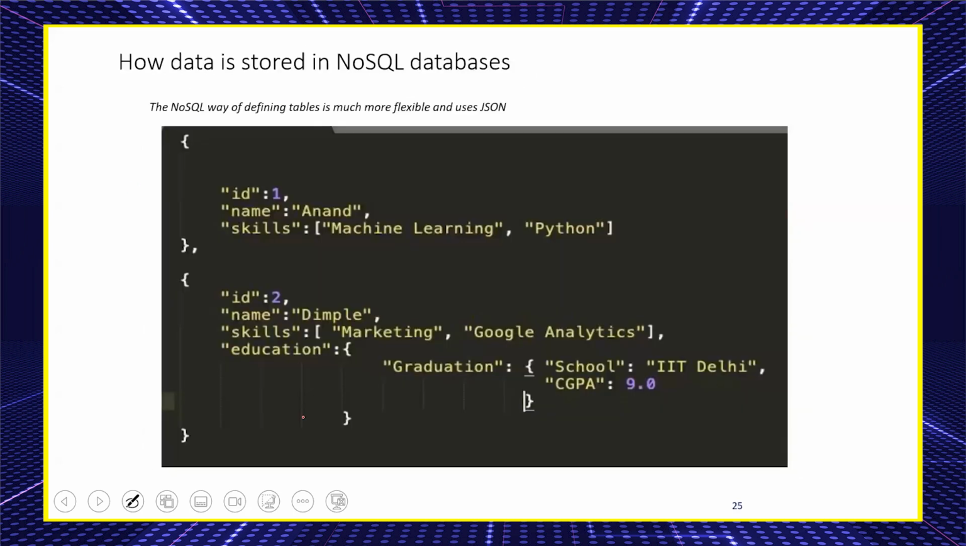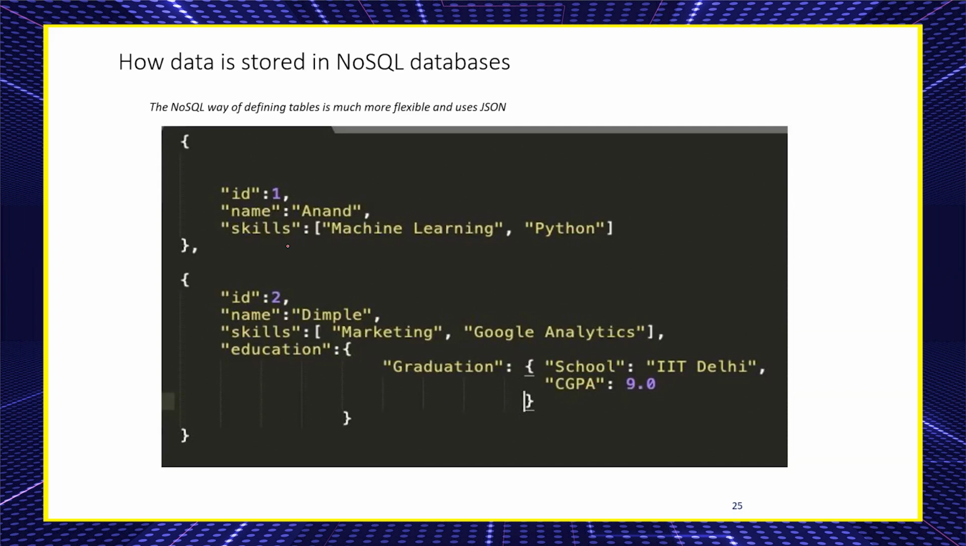Now we understood the relational database. Now we have a concept called NoSQL. What database is it? NoSQL has different tables, is more flexible, and uses JSON. Let me give one example to everyone.